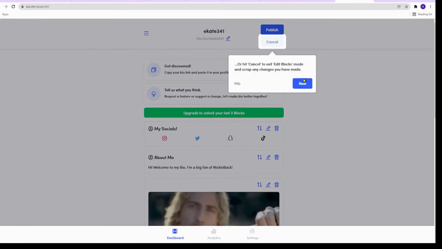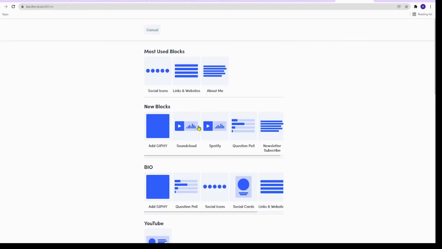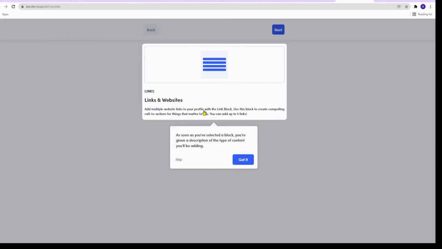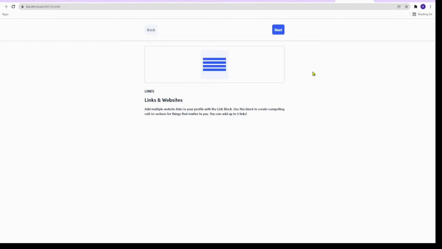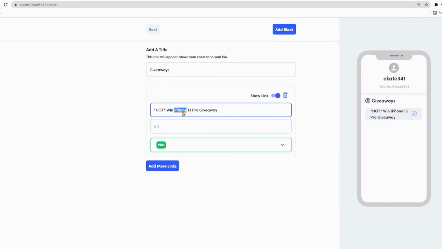Just stick with me, then click on tap to add content right here, then scroll up, click on links and websites, and you will need to click next right here. Then in the title you can type in giveaways or something like that. Then down below in your link title, you will just type in whatever your offer is about. My offer is about the iPhone 11 Pro giveaway, and that's obviously going to depend on the offer you choose from CPA Lead, but for me it's the new iPhone 11 Pro giveaway.